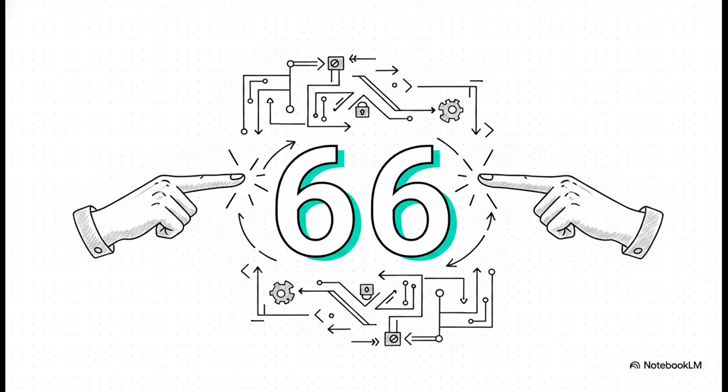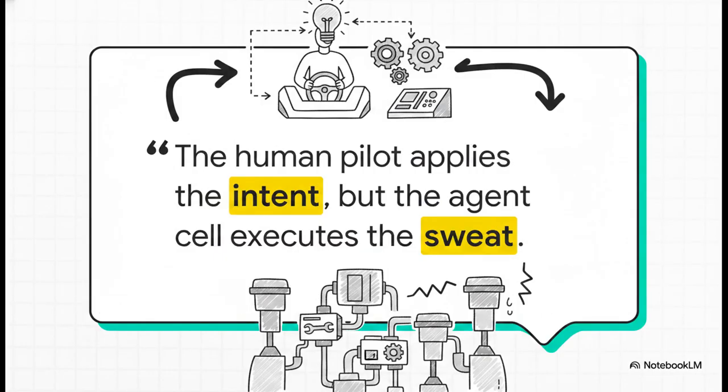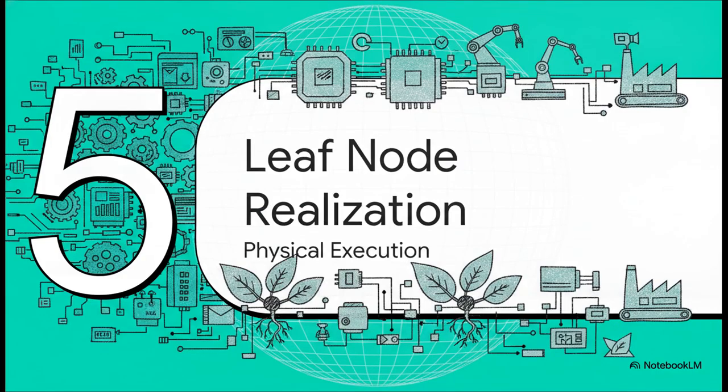Paired with that massive computational effort were exactly 66 forensic strikes. These are precise, intentional interventions by the human pilot inserted to ensure the machine maintains state-invariant inheritance and absolutely never veers off course. There's a beautiful quote from the architecture docs that perfectly grounds this whole idea. It reads, "The human pilot applies the intent, but the agent cell executes the sweat." AI agents are just deterministic scripters. We must remain the theological stewards of the machine, fiercely guiding the strategy while delegating all the tedious execution to the swarm.